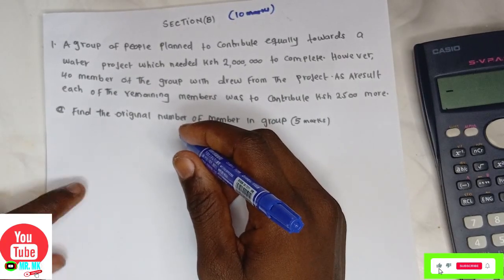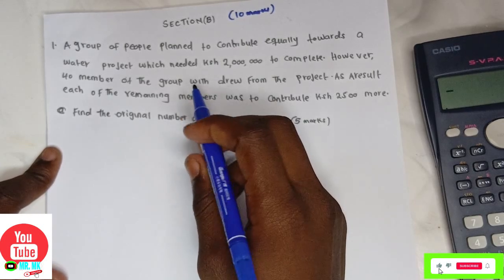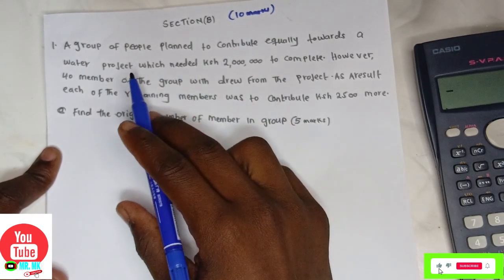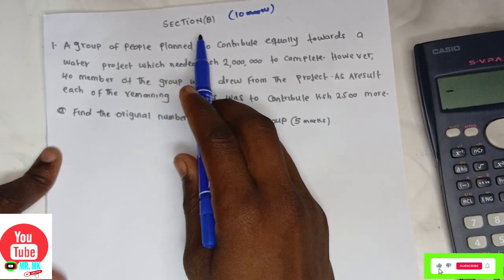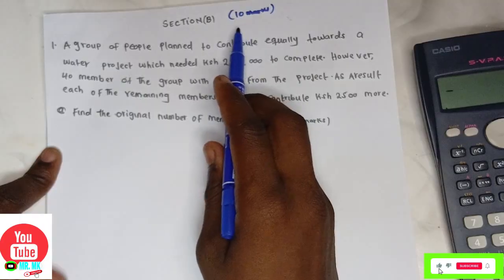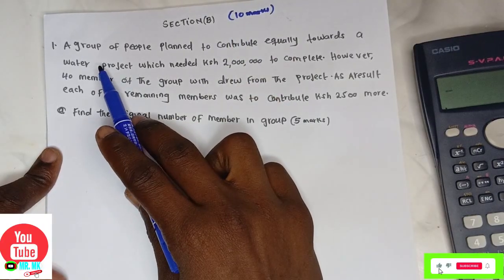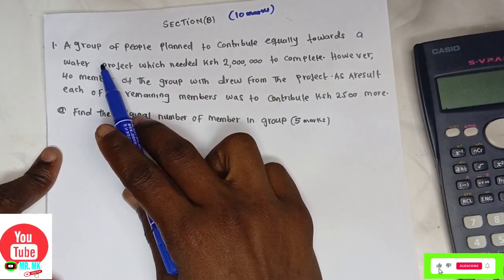I am Mr. MK. Today I would like to take you through a quadratics word problem. I think this question is from section B, which carries 10 marks. Let's do these questions together.